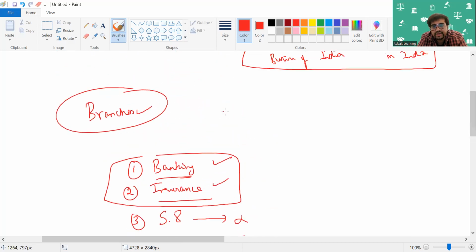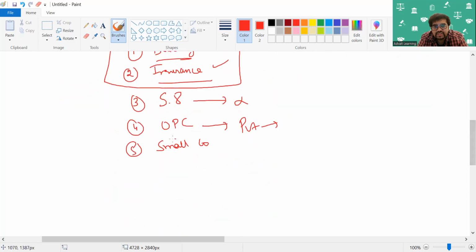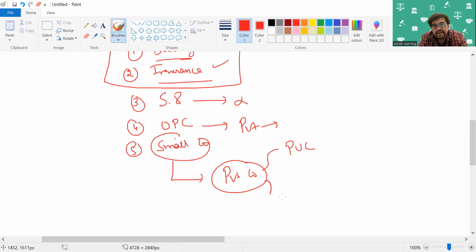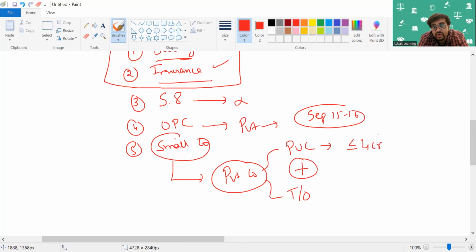As I told you, this will apply to all the audit in financial year 21-22 onwards. But guys, most important change is small company. What is a small company? Mind you, small company is a private company whose paid up capital and turnover in a year, both, is less than or equal to some amount. This has been amended recently, last week, sometime in September 15th or 16th, an amendment has come. Paid up capital less than or equal to 4 crore. Earlier it was 2 crore. Very important point. And turnover less than or equal to 40 crore. Earlier it was 20 crore.